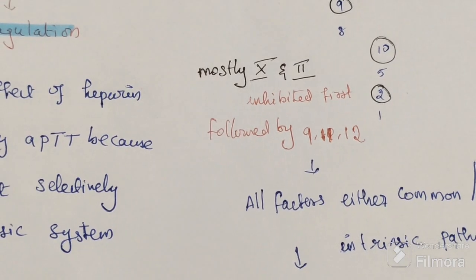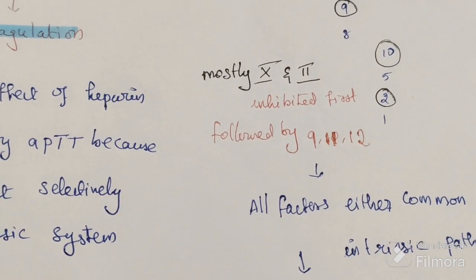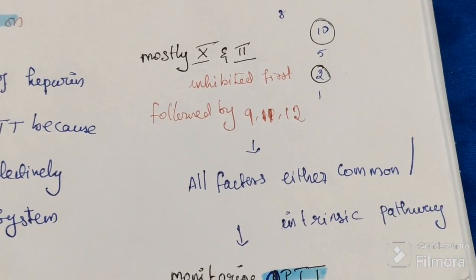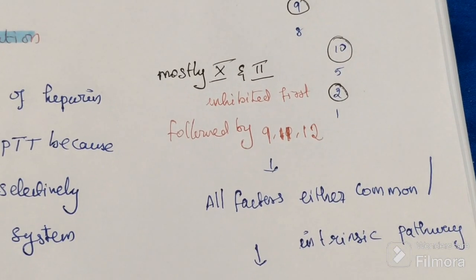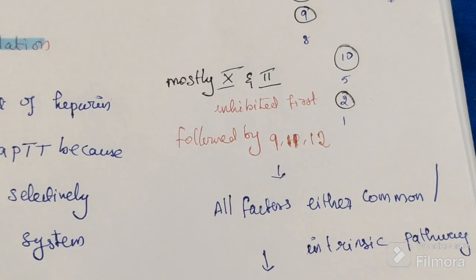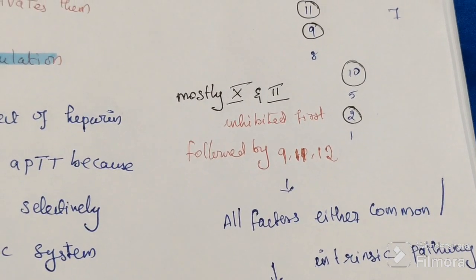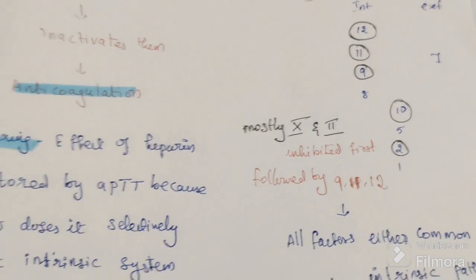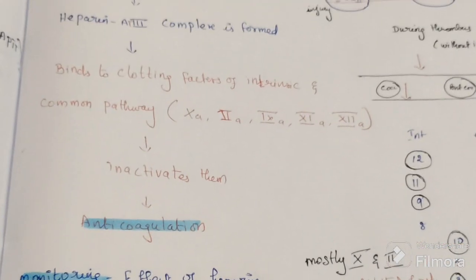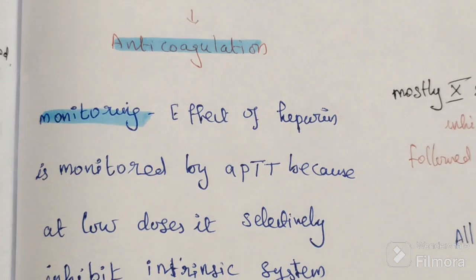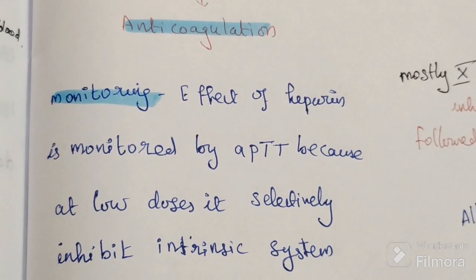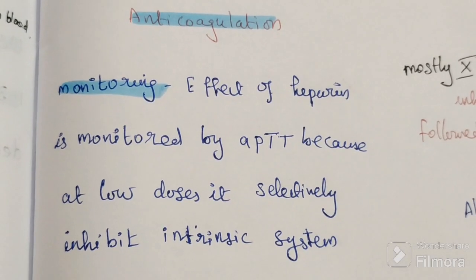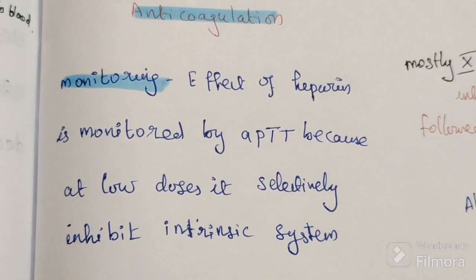All these factors are from either the common or intrinsic pathway. So here we do monitoring by APTT. This is the mechanism of action. Here we can test it in vitro also and in vivo also, because it does not require liver activation.